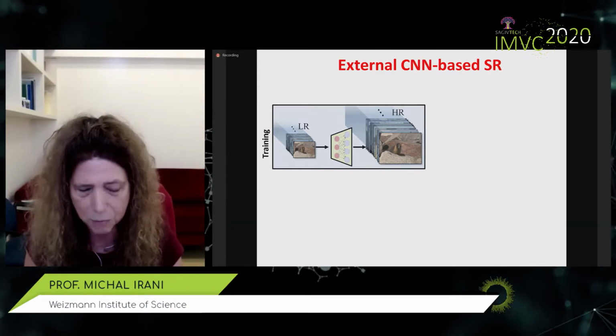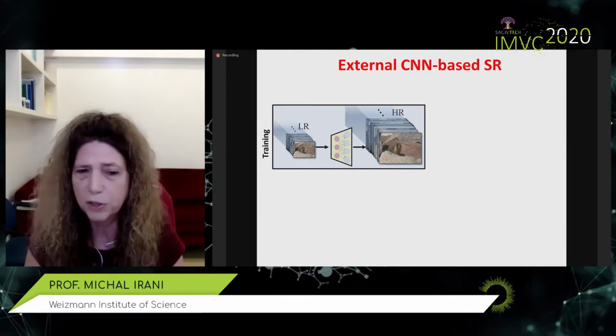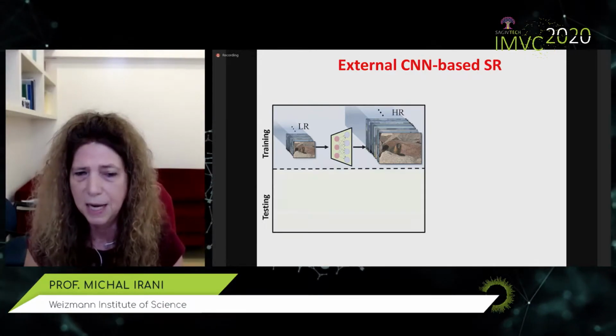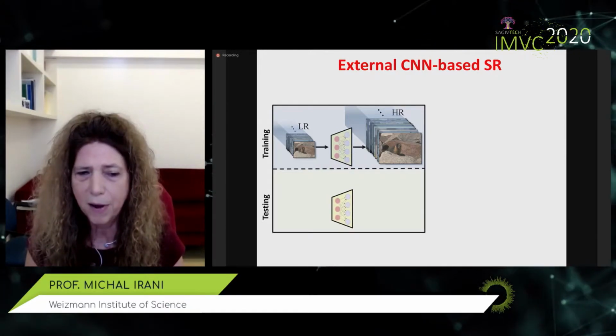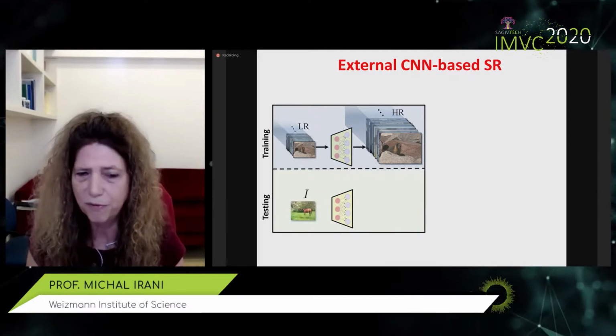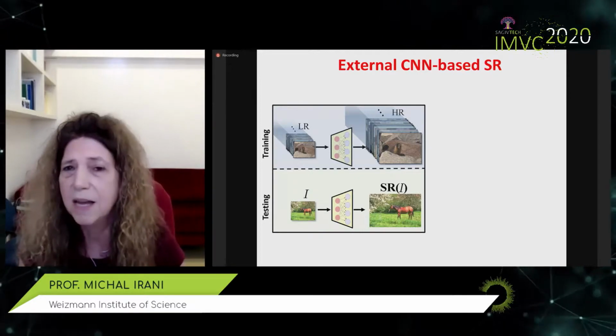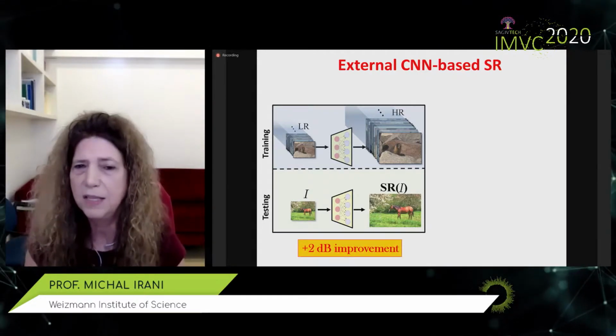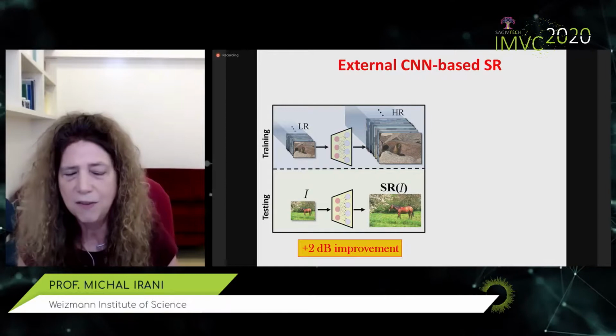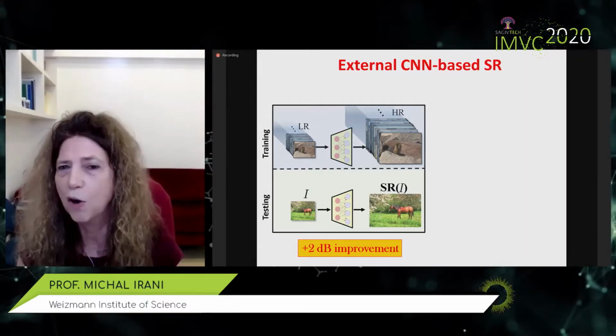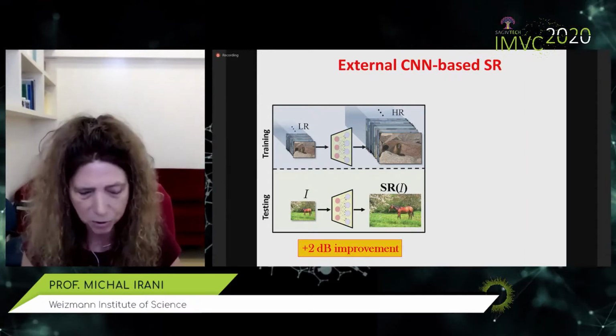So these networks are trained for hours or days, and then once trained, they are applied to new, never before seen images, and out comes the super resolved image. And this does amazingly well. In fact, these networks gave about 2 dB improvement in PSNR over anything that existed prior to deep learning.